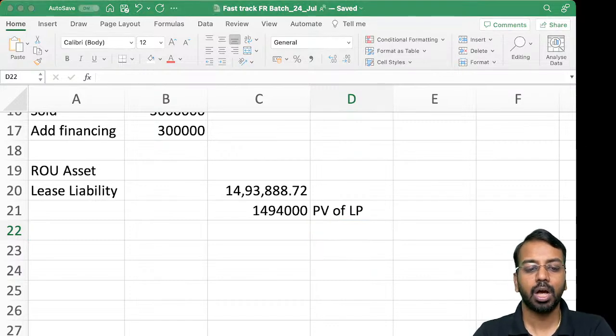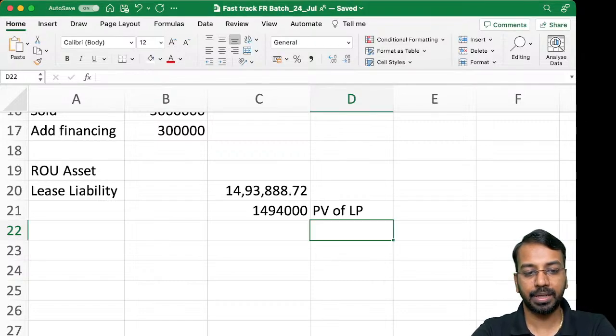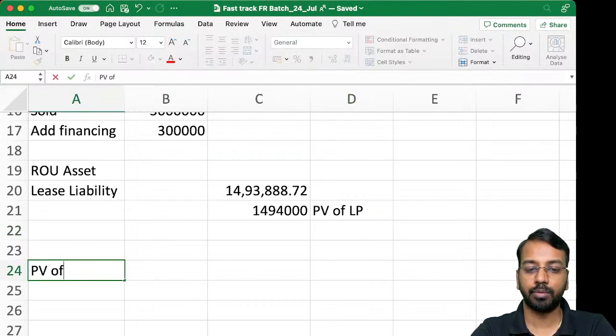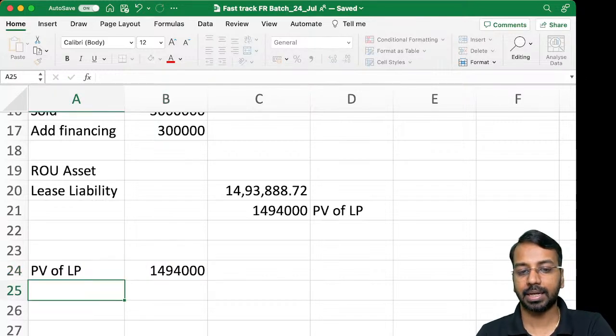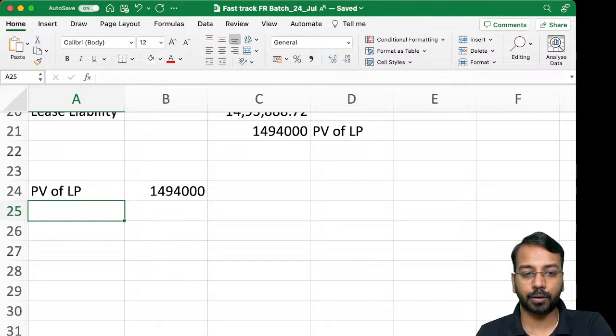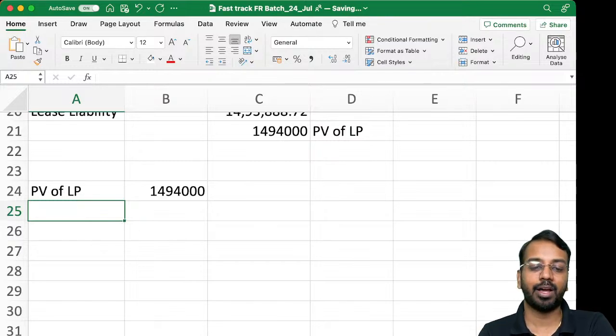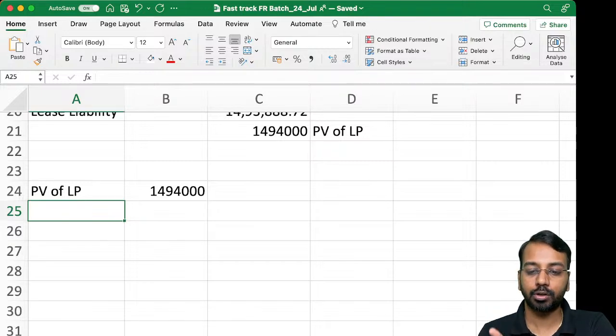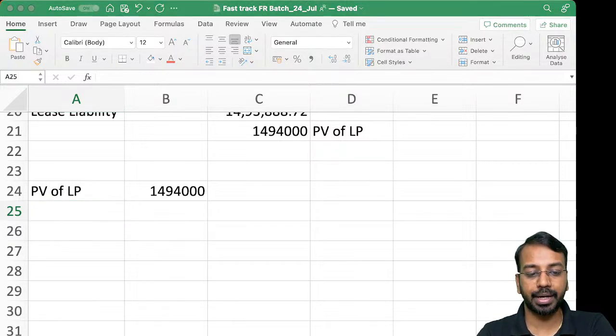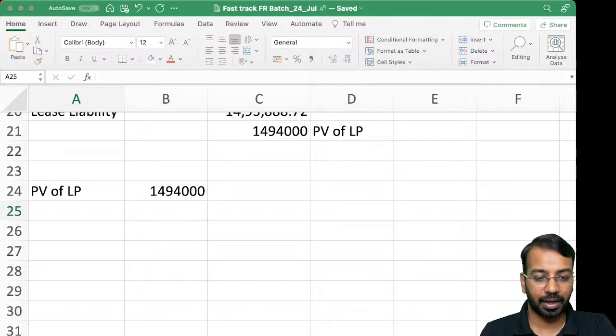Now, what does this mean? The 14 lakh 94,000 is the present value of lease payment that we will be making to the lessor. Now, please understand, this 14 lakh 94,000 that we are paying in present value terms has two components. What are those two components? First component is additional financing. Second component is lease.